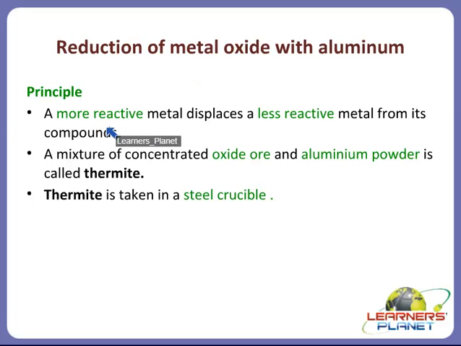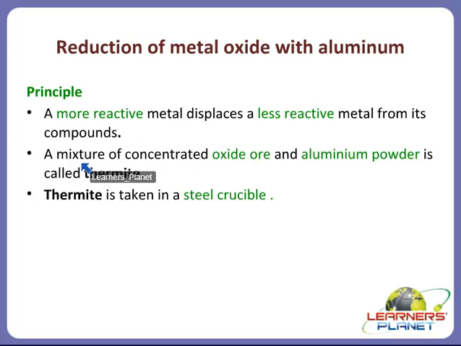We have read that a more reactive metal displaces a less reactive metal from its compounds. We have already read that. That is your copper oxide, when treated with sodium, it will form what? Sodium oxide and copper is precipitated. So a more reactive metal displaces a less reactive metal from its compounds. So what is done here?